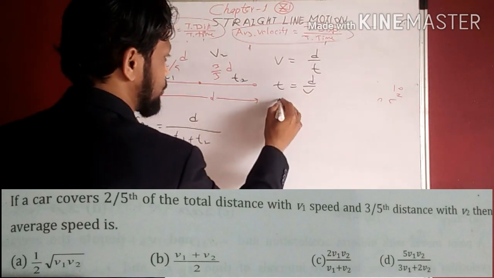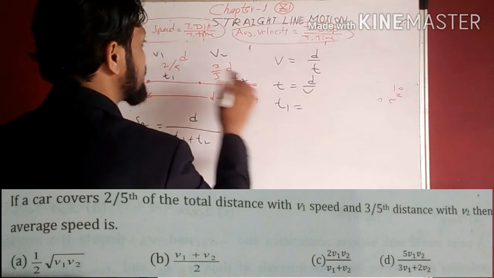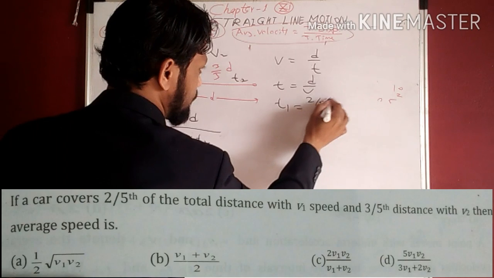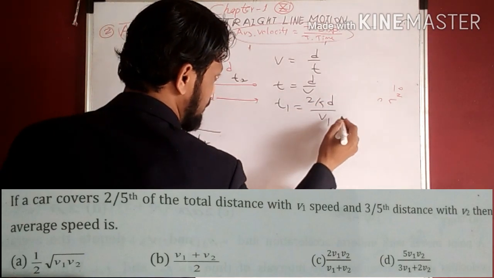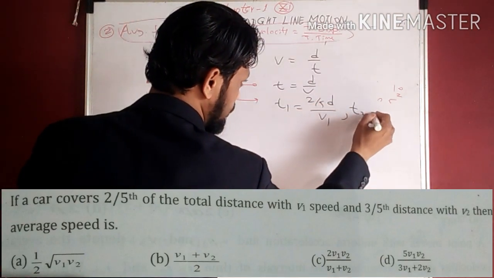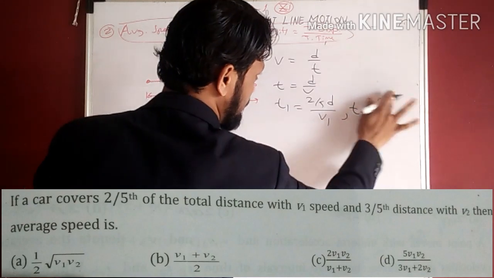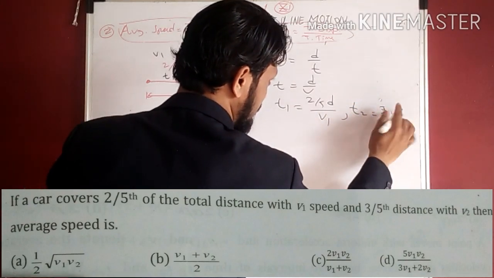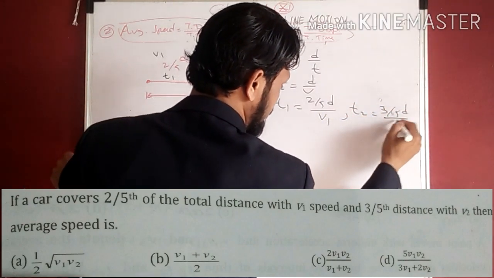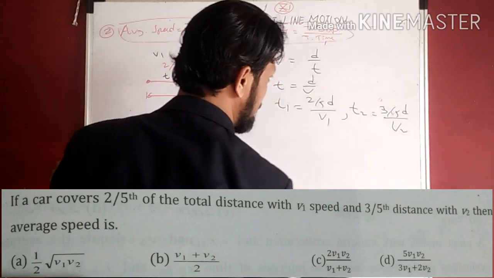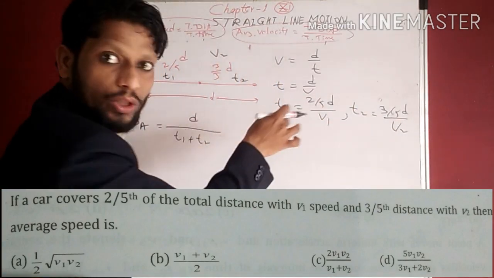Here t1 is 2/5 of d covered with velocity v1, and t2 is 3/5 of distance d with velocity v2. So put these values of t1 and t2 in this equation.